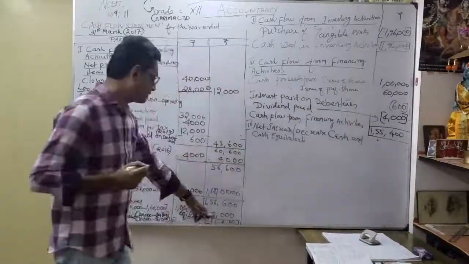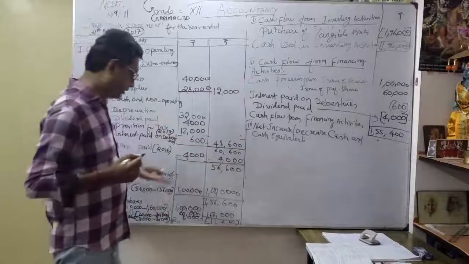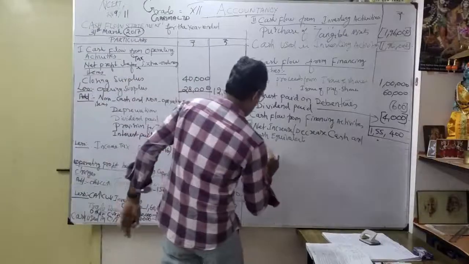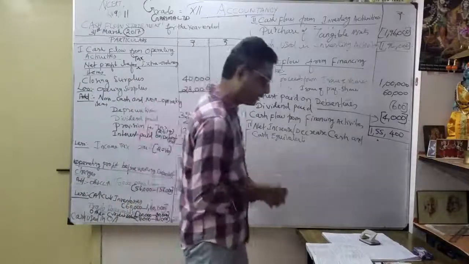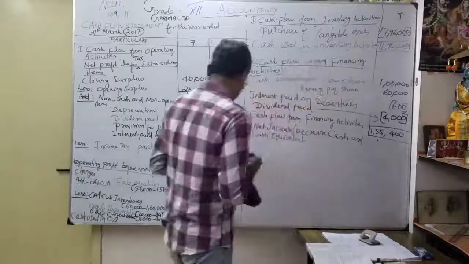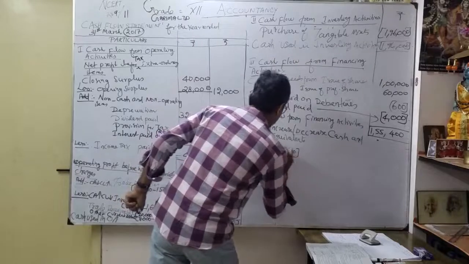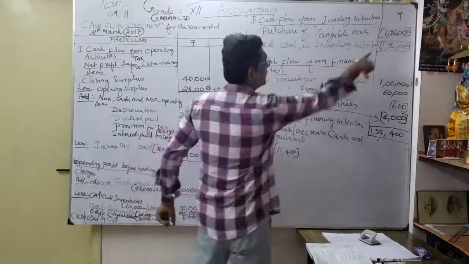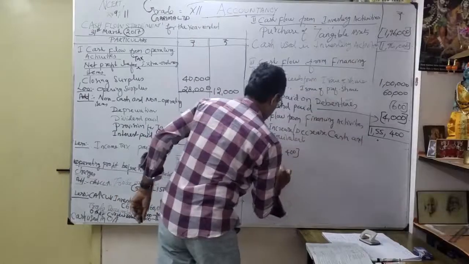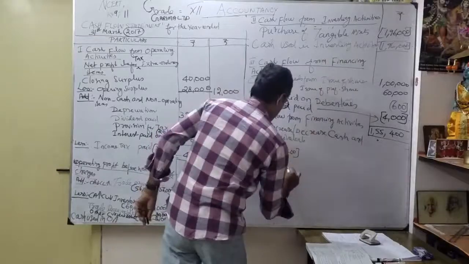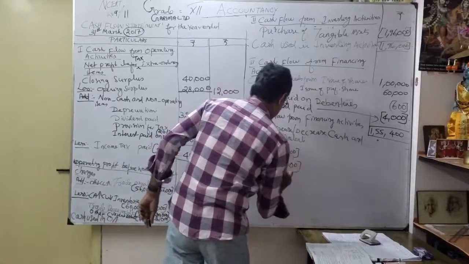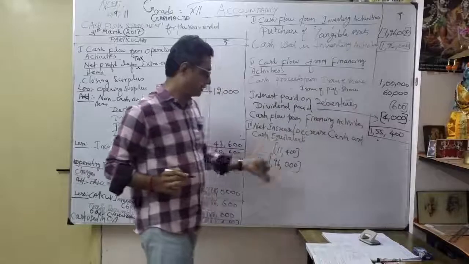See here. This is the our 11,400 cash is more. So within the bracket. So Roman letter 1 in our operating activities how much? 11,400. So 11,400 within the bracket. This is also 1,96,000. This is also cash is more within the bracket.